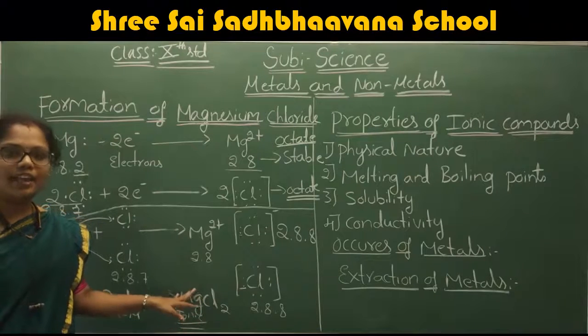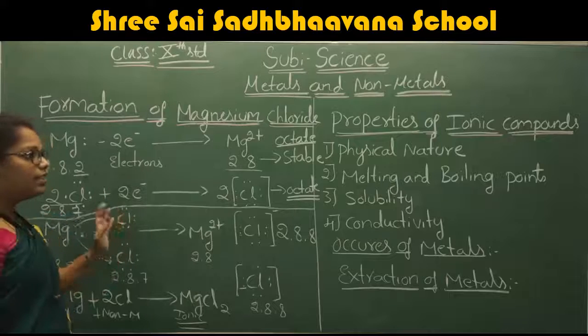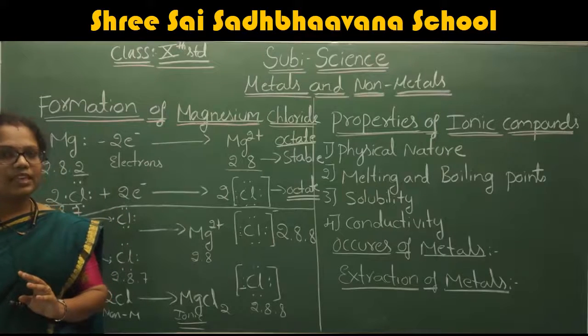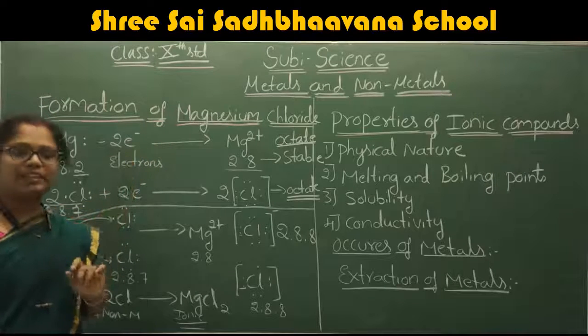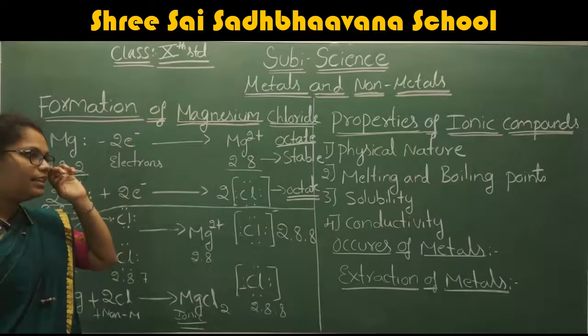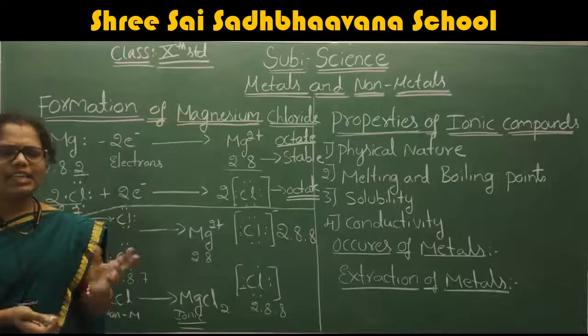Magnesium chloride is an ionic compound. Understood? This is a very important question for your examination: how does the formation of magnesium chloride take place? Give an example for the formation of an ionic compound. Any example you can write.